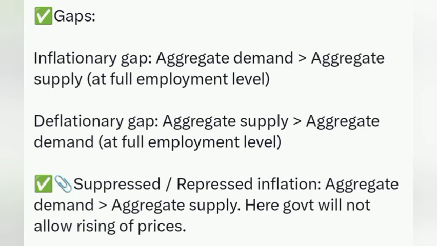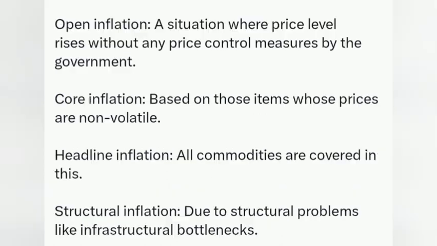Suppressed or repressed inflation, where aggregate demand is greater than aggregate supply. Here, the government will not allow prices to rise. Open inflation, a situation where the price level rises without any price control measures by the government. Core inflation, based on those items whose prices are non-volatile. Headline inflation, where all commodities are covered. Structural inflation, due to structural problems like infrastructural bottlenecks.